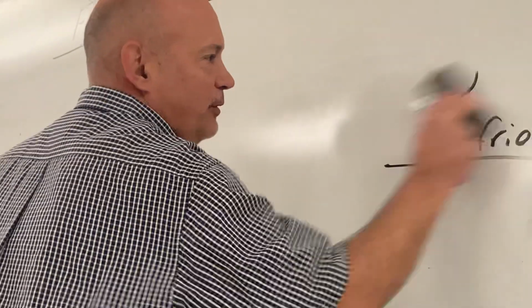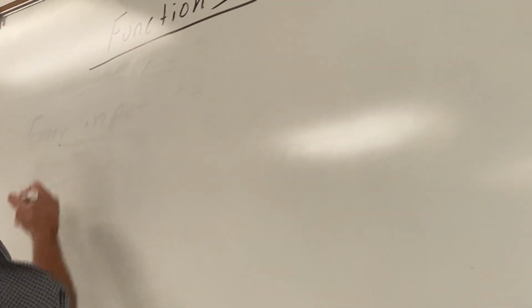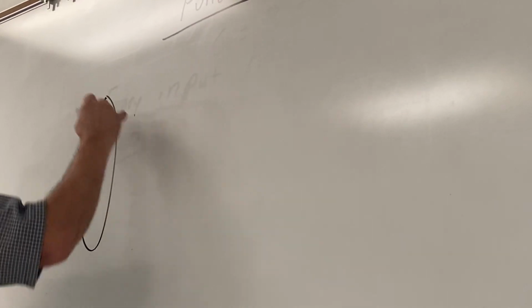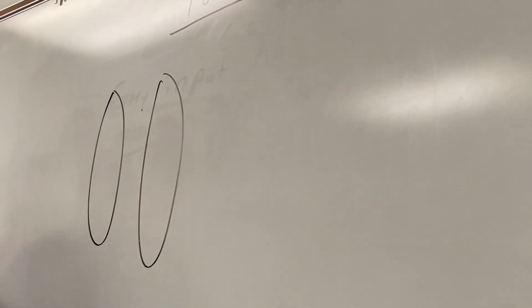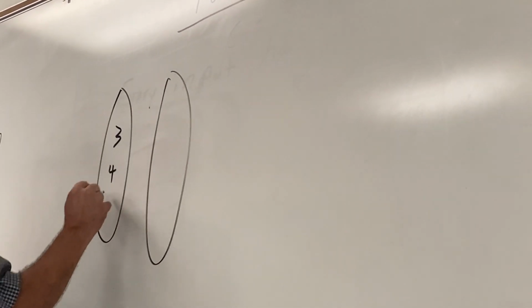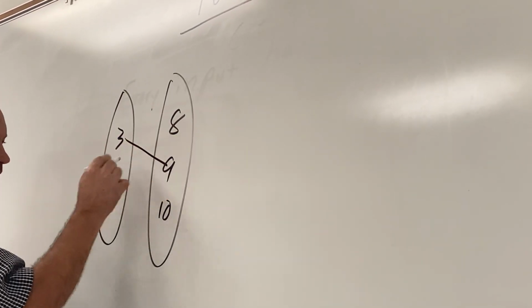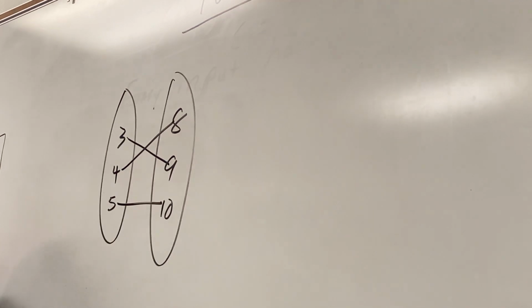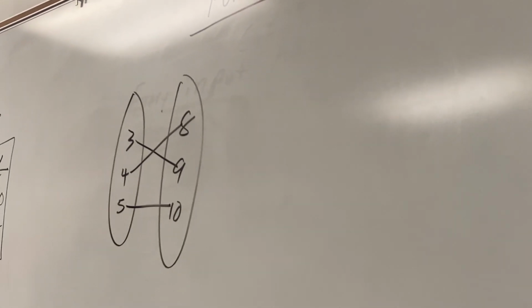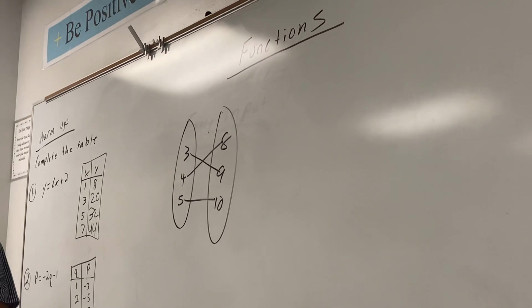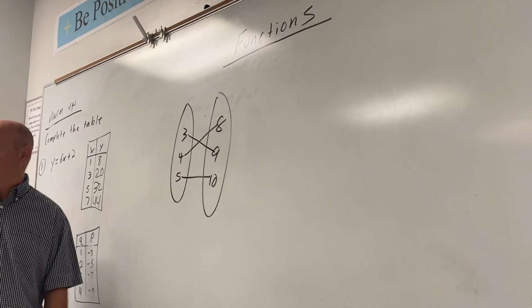They might give you what's called a mapping. A mapping is two bubbles, and there's going to be some numbers in both bubbles, and there's going to be some lines connecting numbers to numbers. We need to know which one is the X. Which one do y'all think are the X?